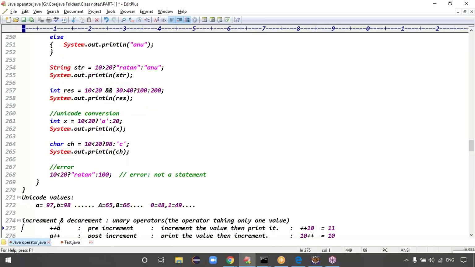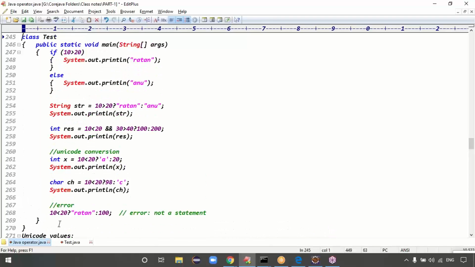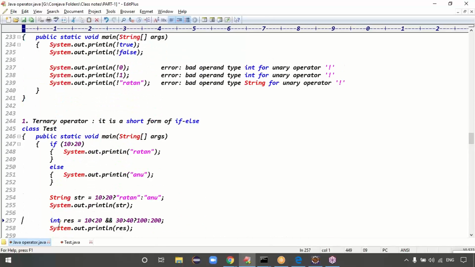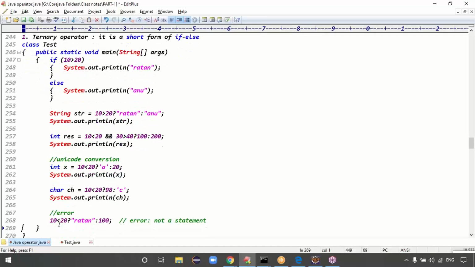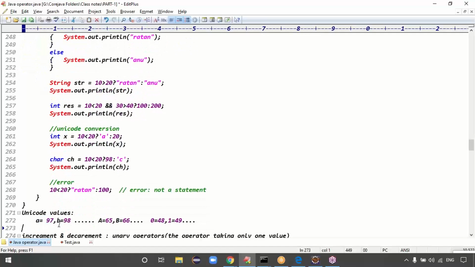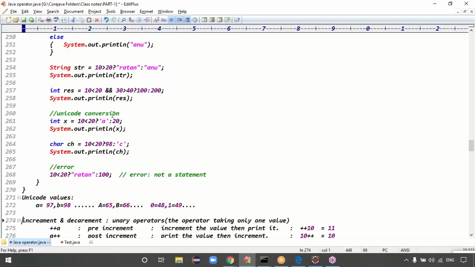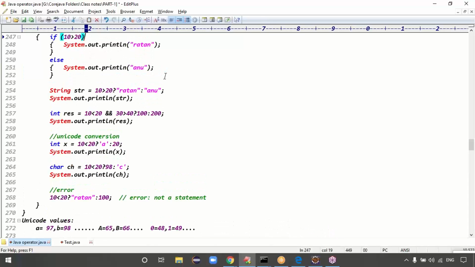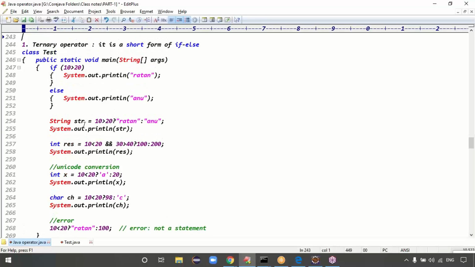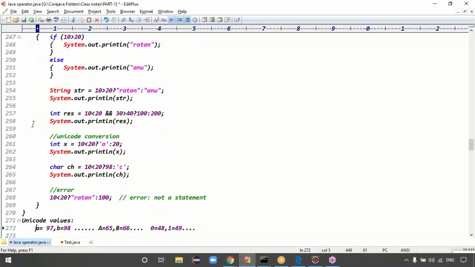Okay, it's fine. Guys, how many operators did we do in total yesterday? Four operators: arithmetic, relational, bitwise, and logical. And in today's class, the first one is the ternary operator. The ternary operator is simply the short form of the if-else condition. It's just like an if-else condition, but in a short form, a one-line expression.